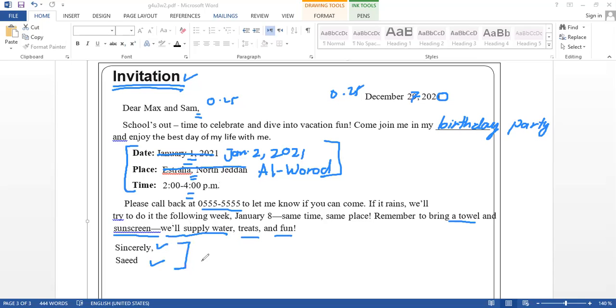So for those parts also, you will have marks. For example, if you get 1 here, 1 here, and here you get, let's say, 0.5 here and 0.5 here.